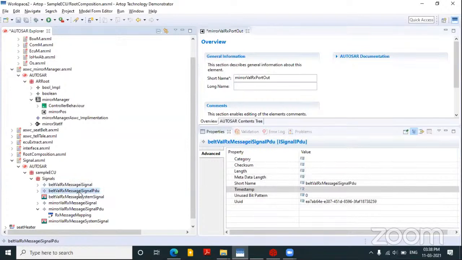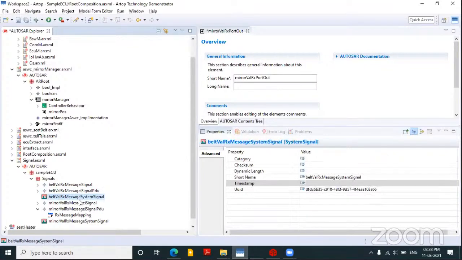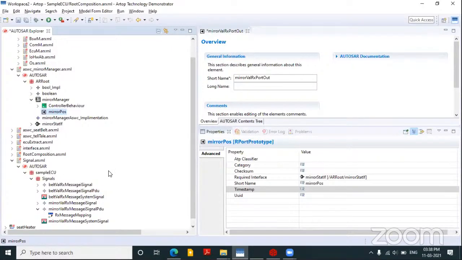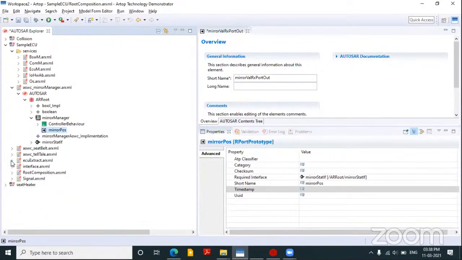IPDUs, I-signals and all those things will be the messages going to the COM stack. We'll have system signals in the ECU extract levels. So I have an ECU extract level system signal also created, and I have the ports also created in the root compositions. Now the ECU extract plays the role. Now I need to map all those things to an ECU extract format.